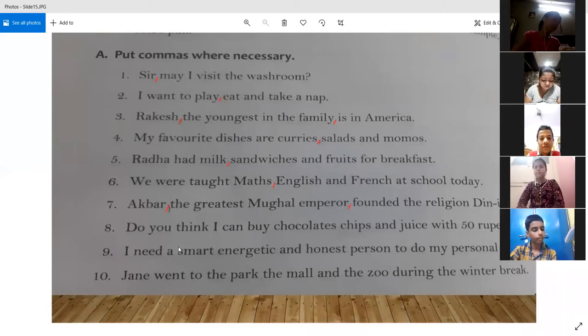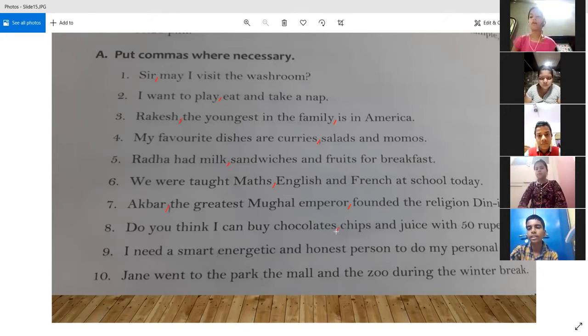Anubhav: Good morning, sir. Do you think I can buy chocolates, comma, chips and juice with 50 rupees? Okay. So a comma has been used at one place, chocolates, comma, chips. This is again the basic use of comma, that we have used it after chocolates.